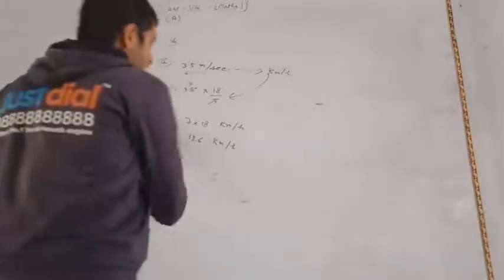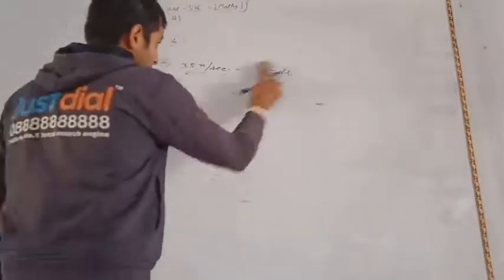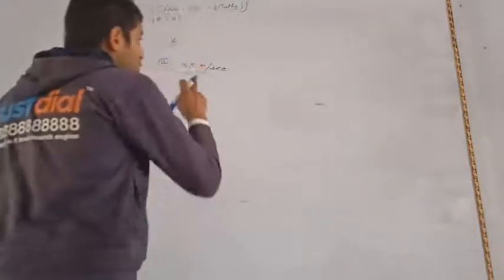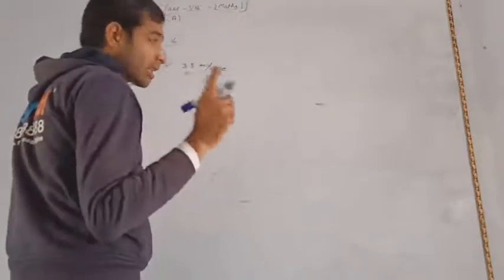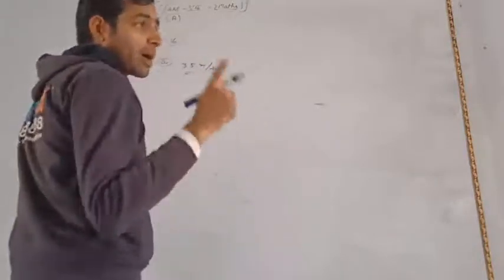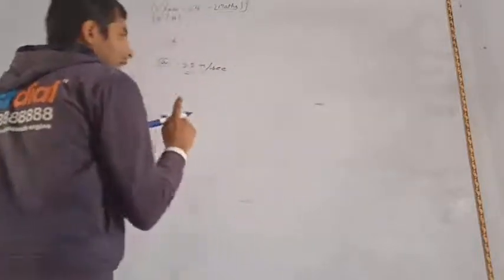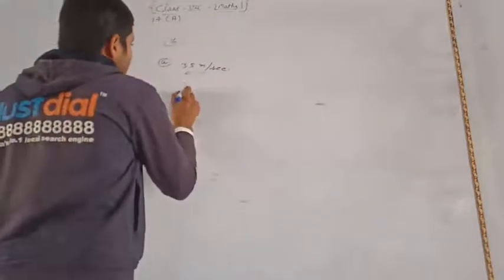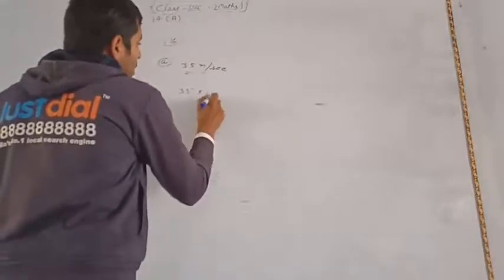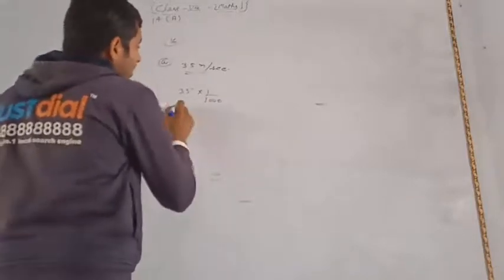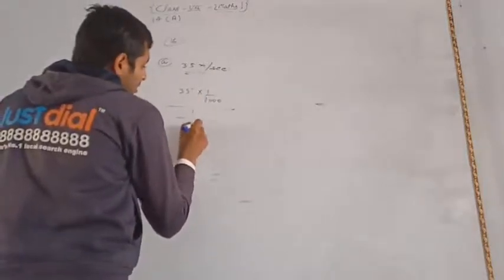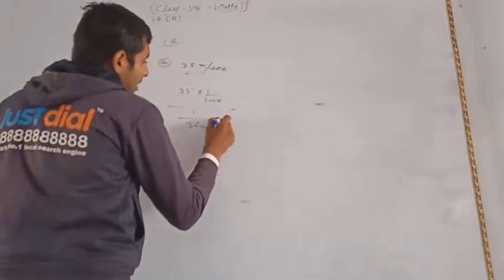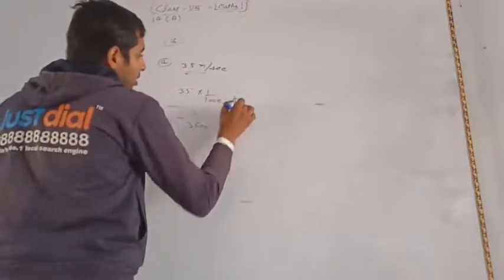We can also check this by another method. You know that 1 meter is equal to 1 upon 1000 kilometer, and 1 second is equal to 1 upon 3600 hour. So we apply on this 35 into 1 upon 1000 kilometer upon 1 upon 3600 hour. This converts into kilometer per hour.